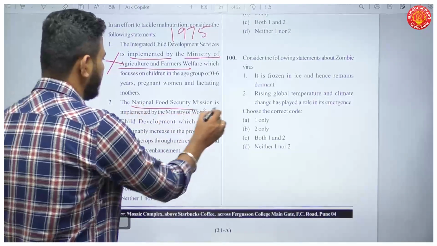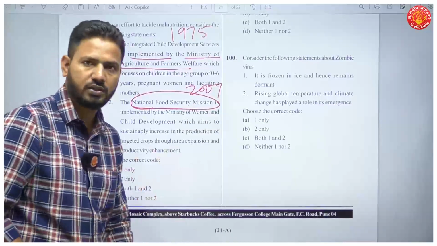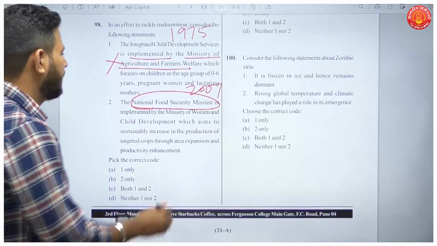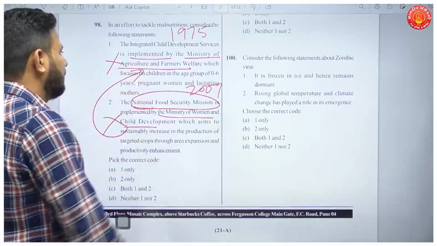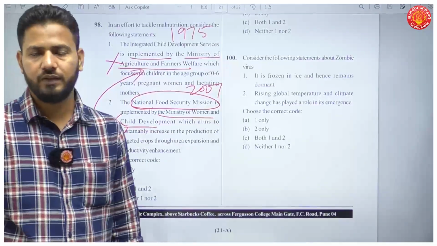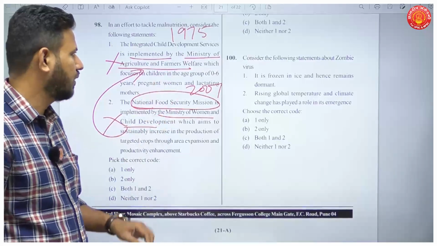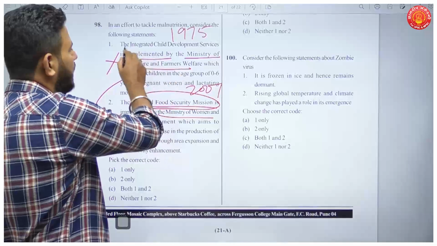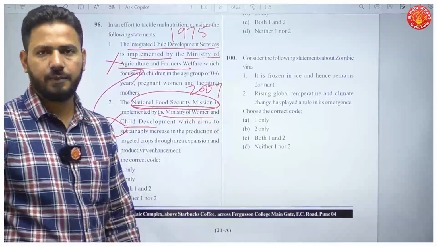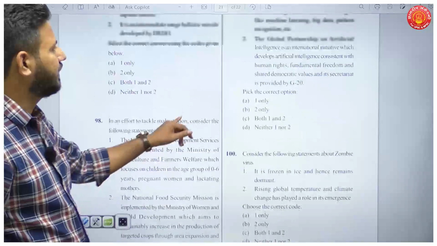The National Food Security Mission, launched in 2007 to increase the production of certain food grains, was implemented by Ministry of Women and Child Development. No, it is started by Ministry of Agriculture and Farmers Welfare. Okay, so they have interchanged the ministries here. Both these are wrong, but you should know these schemes, National Food Security Mission and Integrated Child Development Services as well.